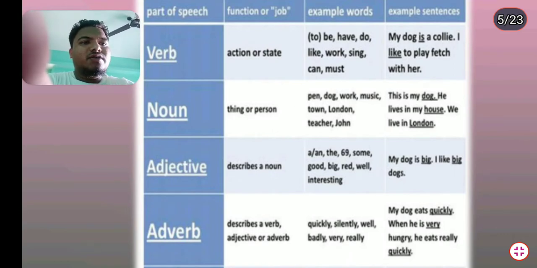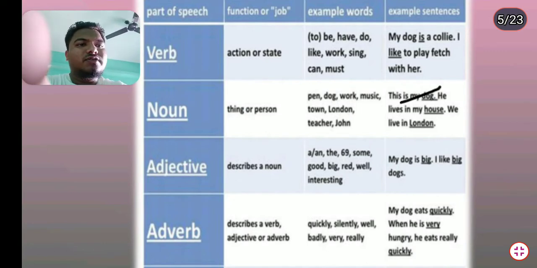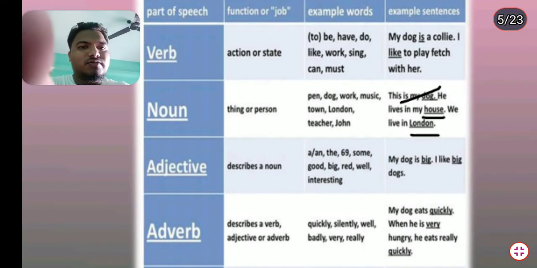This is my dog. Dog is also a noun. And he lives in the house. House is also a noun. And we live in London. London is the noun of a place.